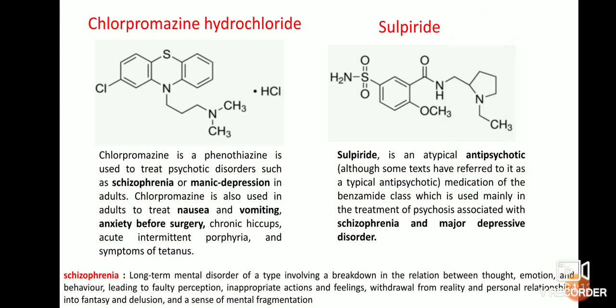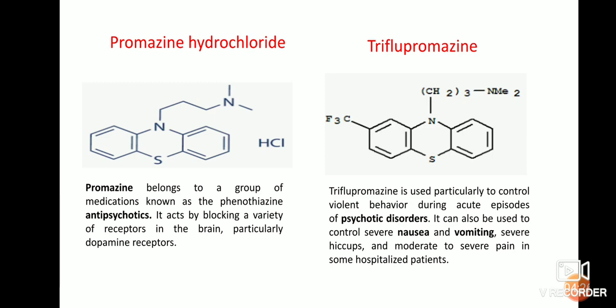Next drug is sulpiride. Sulpiride is an atypical antipsychotic drug. This is mainly used to treat schizophrenia and major depressive disorders. Next drug is promazine hydrochloride. This also comes under the phenothiazine category. It acts by blocking a variety of receptors in the brain, particularly dopamine receptors. Triflupromazine is used to control violent behavior during acute episodes of psychotic disorders and also to treat severe nausea and vomiting.